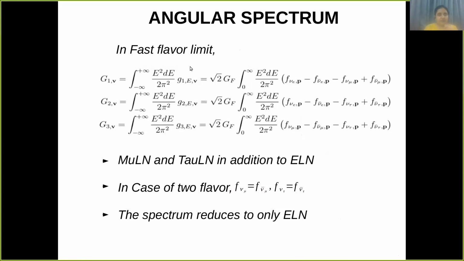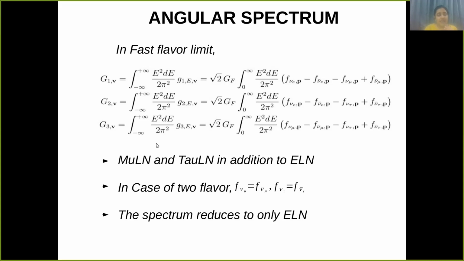So in the fast flavor limit, we have 3 GVs now, because now we have the third flavor also. Earlier there was only the difference of F nu E minus F nu E bar, which was known as ELN. But now, since we have taken the fluxes of the heavy flavor neutrinos to be different, we have these additional terms, due to which we now have 3 GVs. So these we call ELN, mu LN and tau LN.